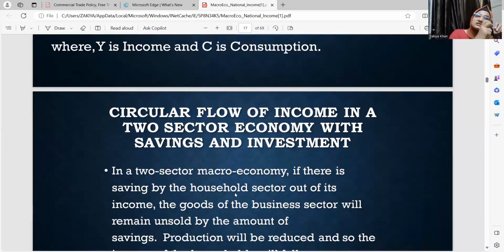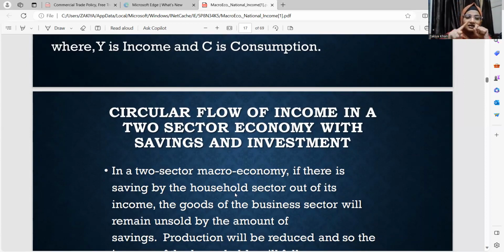The circular flow of income of the two-sector economy can also be with savings. Savings from the household is mobilized by an intermediary, which is not a sector, known as a financial market. Mostly we consider banks, very frequently used as a financial intermediary, which will take the savings from the household and mobilize them to the firms.